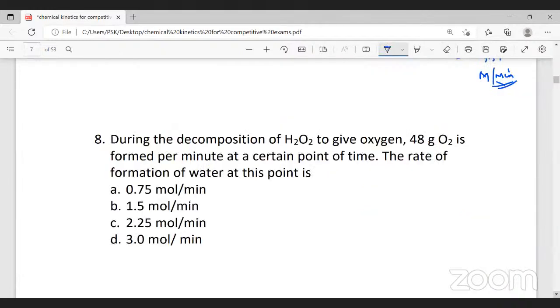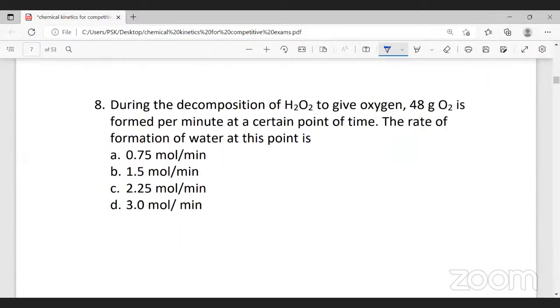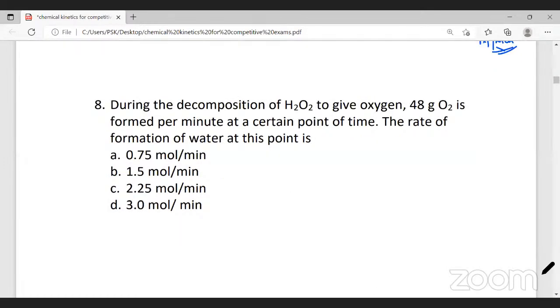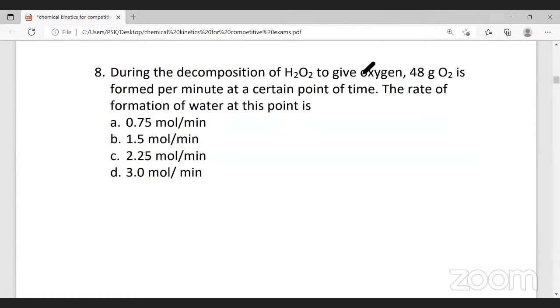Yes, sir. The next question. Good. During the decomposition of hydrogen peroxide to give oxygen, 48 grams of oxygen is formed per minute at a certain point of time. They're asking you, the rate of formation of water at this point is.